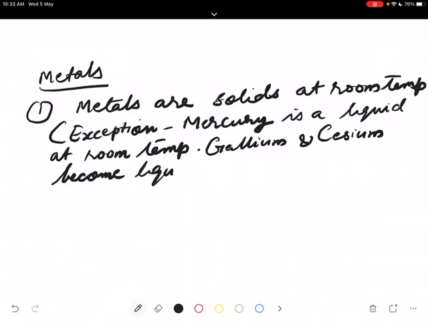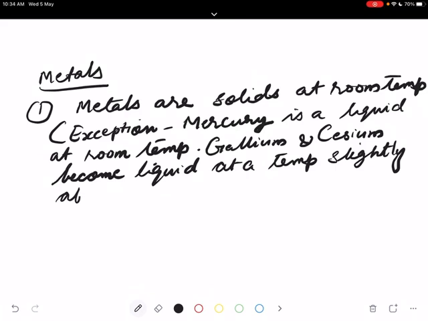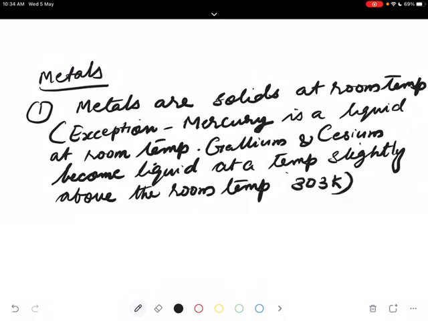So gallium and cesium become liquid at a temperature slightly above room temperature. That is 303 Kelvin. 303 Kelvin means 30 degrees Celsius. So metals are solid at room temperature. The exception is mercury, which is a liquid at room temperature.